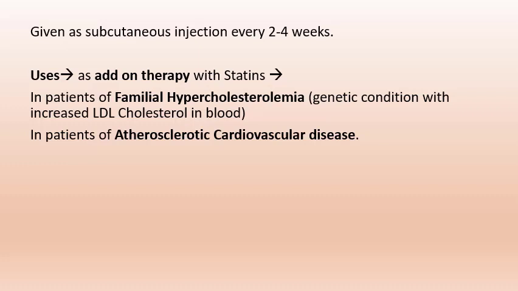We know that PCSK9 monoclonal antibodies like evolocumab and alirocumab help in reducing plasma LDL cholesterol. Therefore, they are used in familial hypercholesterolemia treatment as an add-on therapy with statins. They are also used as add-on therapy with statins in patients of atherosclerotic cardiovascular disease.